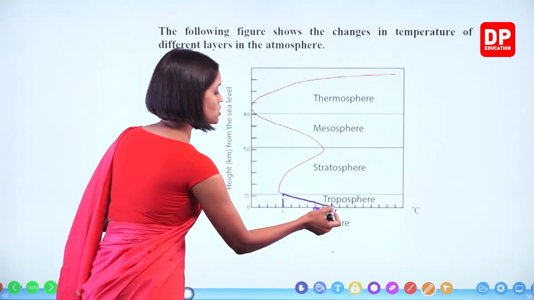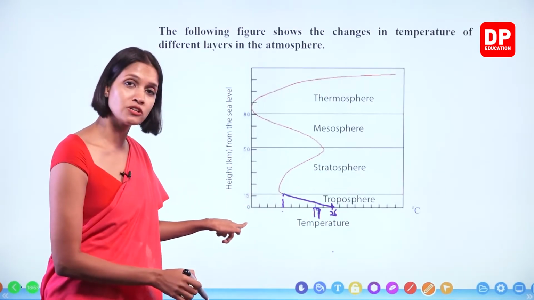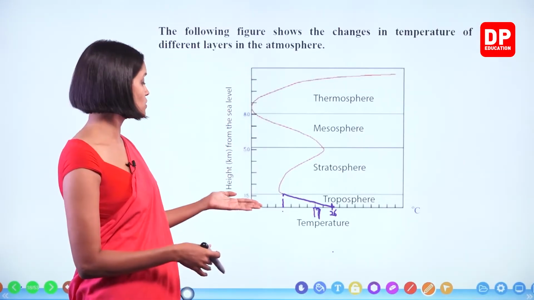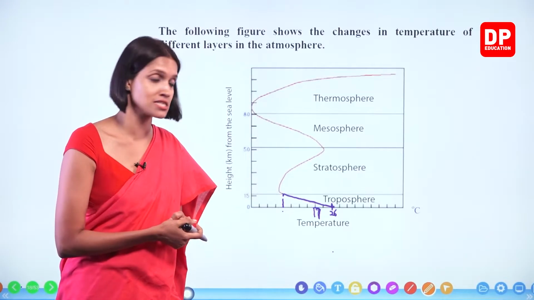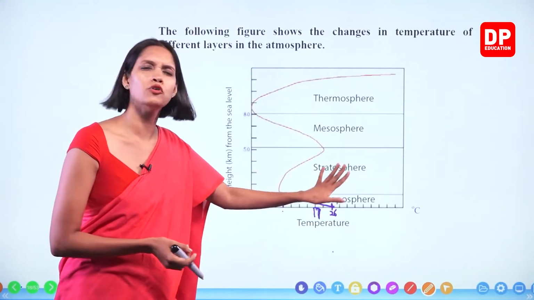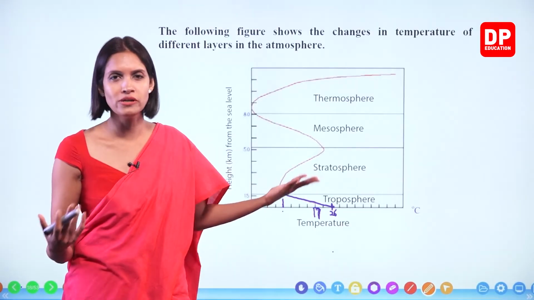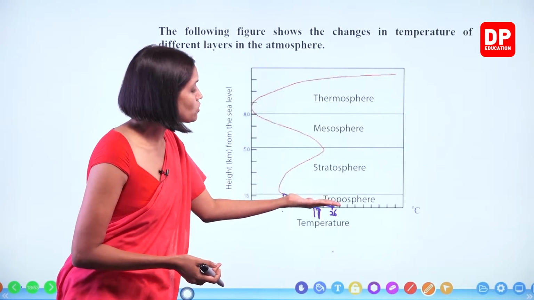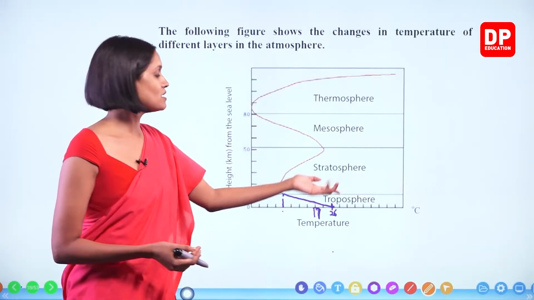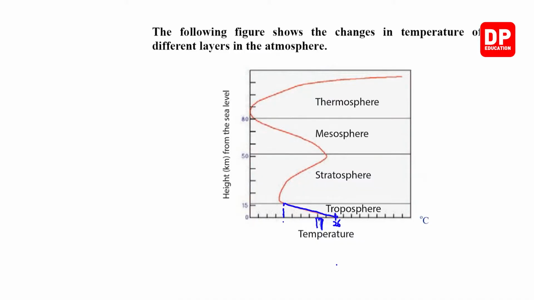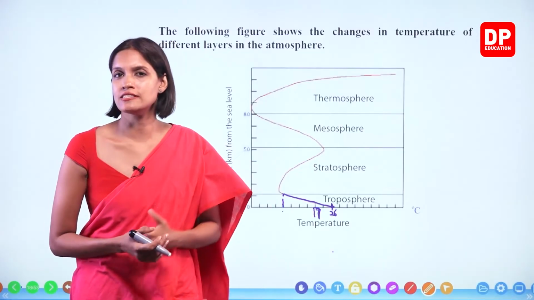we can consider this one. The troposphere starts at the 0th level, which means the ground level. Starting from the ground, the troposphere goes up to about 15 kilometers, right? So this is the ground level. Ground level temperature is about 25, 26. That's the normal temperature, the average temperature of a certain area. So when we go up through the troposphere, what happens, children? The temperature decreases. So why does the temperature change like this, children?